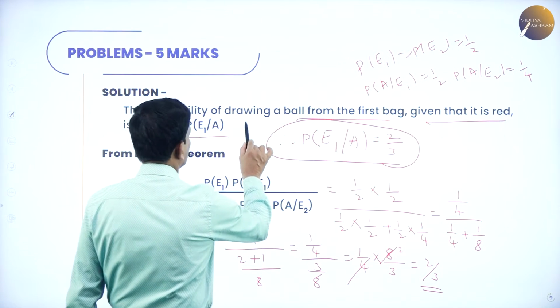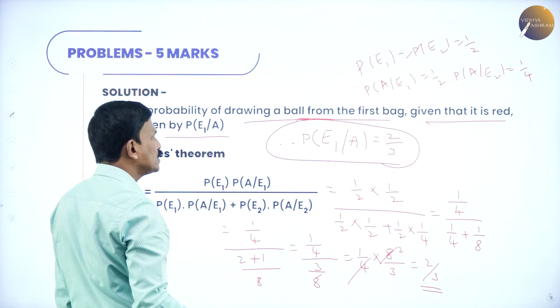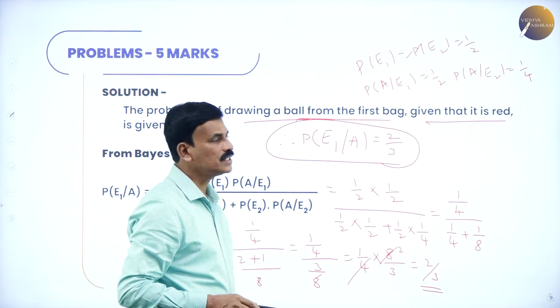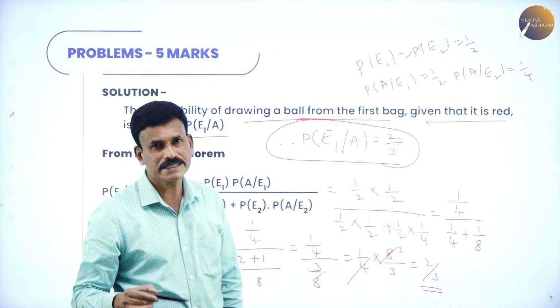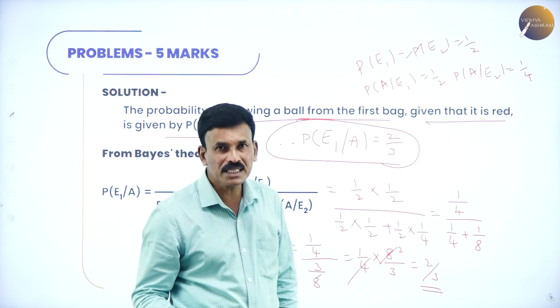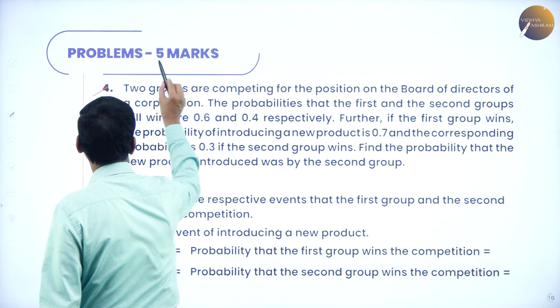So therefore the probability of drawing a ball from the first bag, given that it is a red ball, is found to be probability of E1 by A is equal to 2 by 3. So this is the required answer. Okay, hope you followed this. Now let us come to the next problem, a similar type of problem. This is also a very important problem.